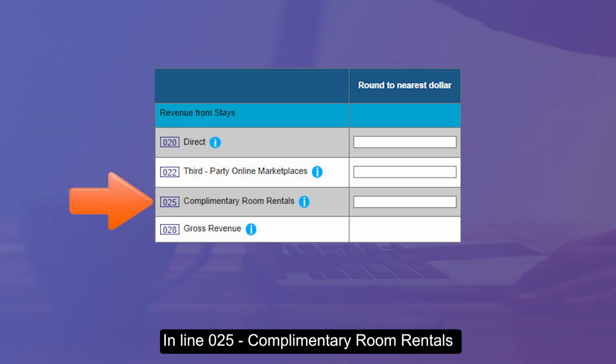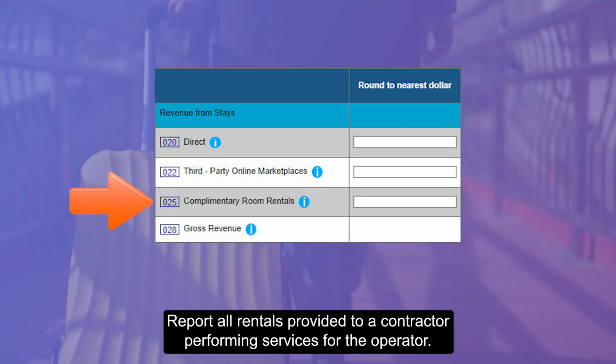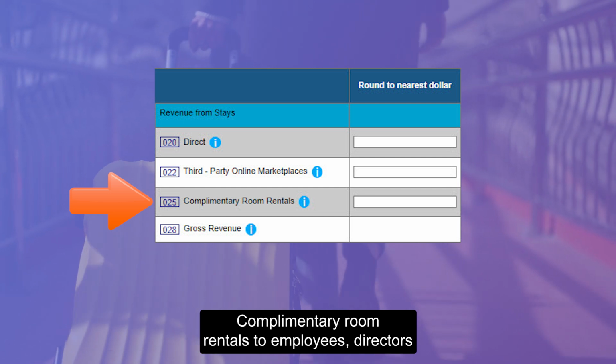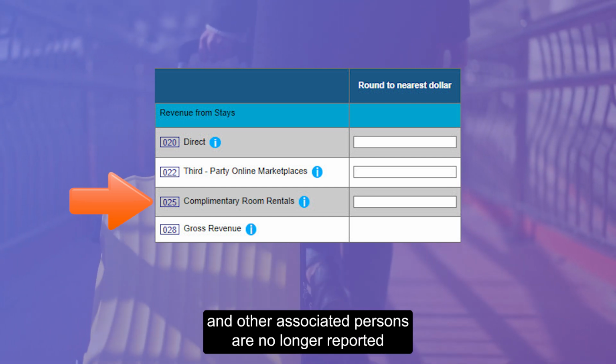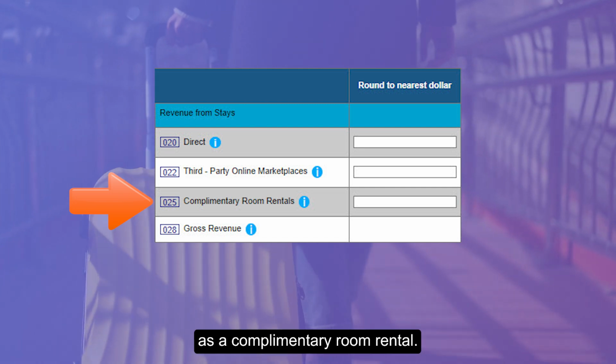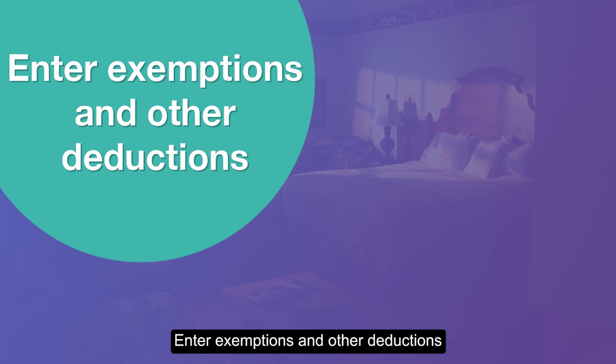In line 25, complimentary room rentals. Report all rentals provided to a contractor performing services for the operator. Complimentary room rentals to employees, directors, and other associated persons are no longer reported as a complimentary room rental. Enter exemptions and other deductions.